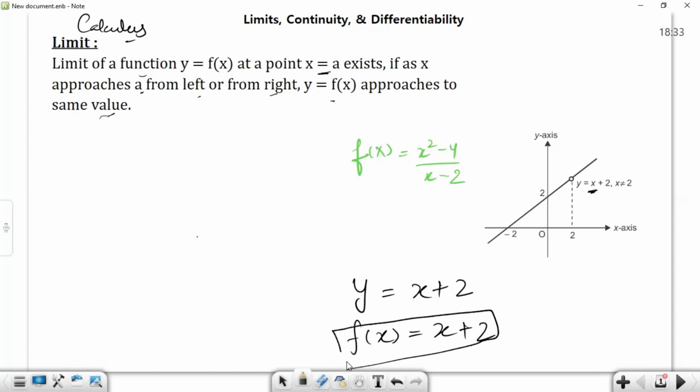Here in the graph, we can see that this is the function's curve, which is a straight line in this case.